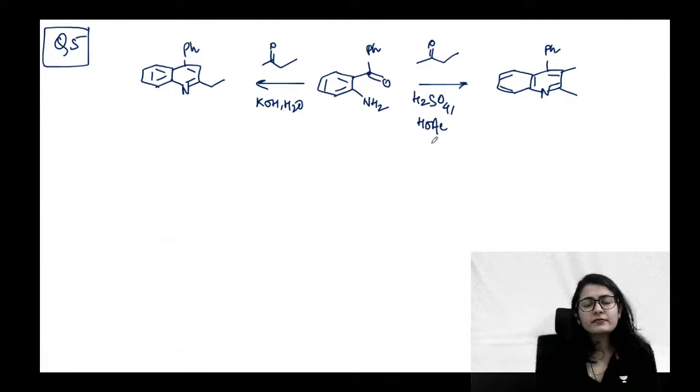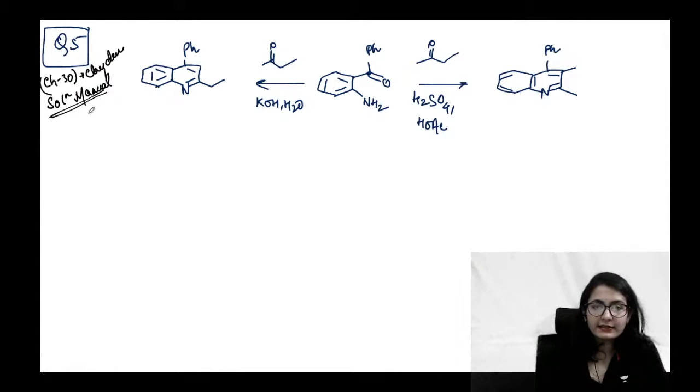Okay. So let's say we are going to draw the mechanism of how this is happening. This is the question from chapter 30, Clayden solution manual. You can check it out over there. Chalo. So we are going to discuss, guys, why this reaction is happening, giving you two different products in different medium.